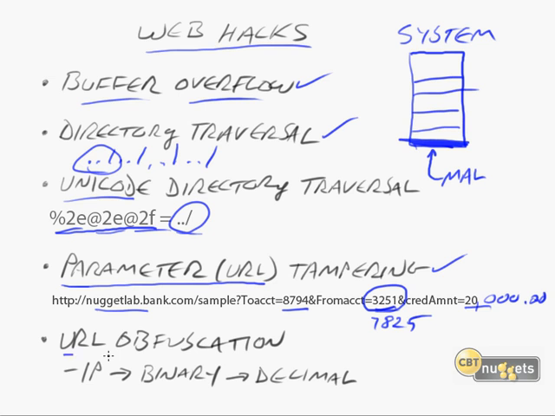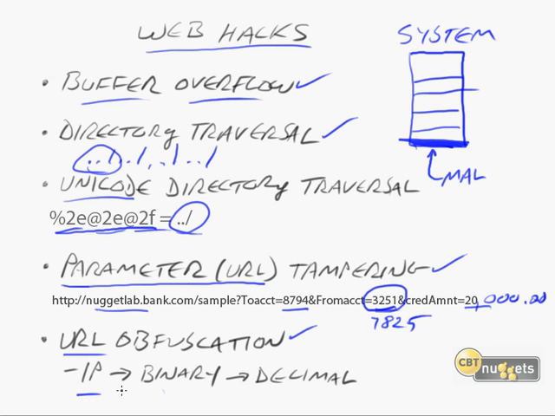There's also URL obfuscation. Now, some of these things that you'll see here, such as the directory traversal and URL tampering, there are a lot of IDSs that might be able to pick that up. So what we have to do is conceal what we're doing. So we might do something like change it to a specific IP address.